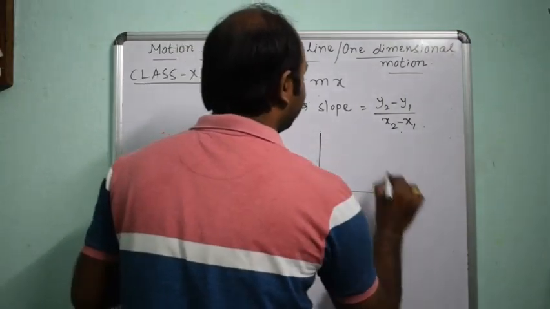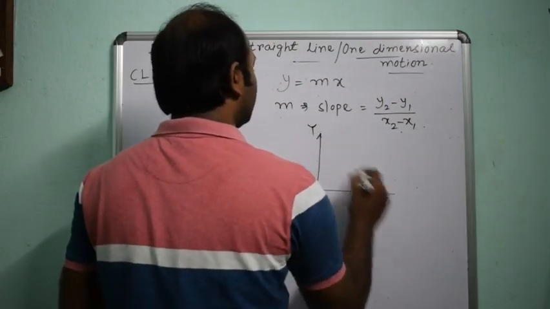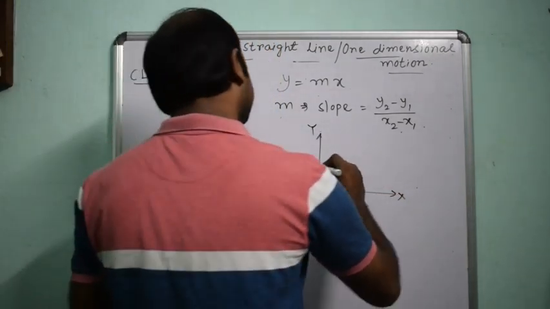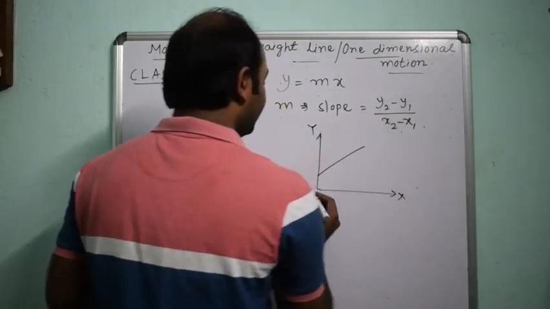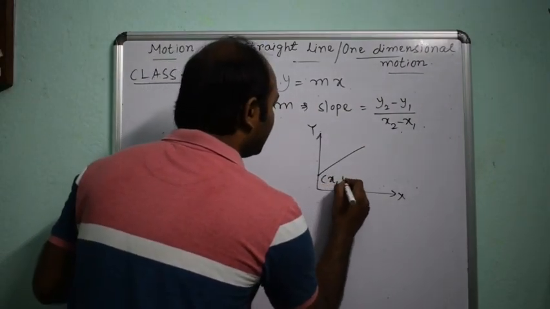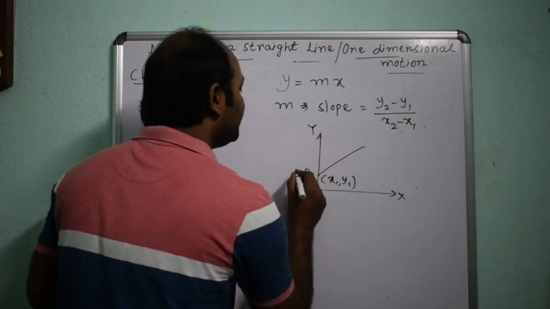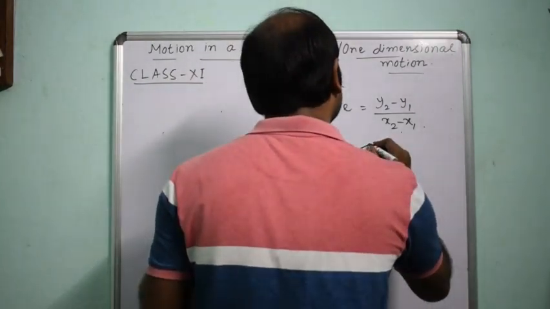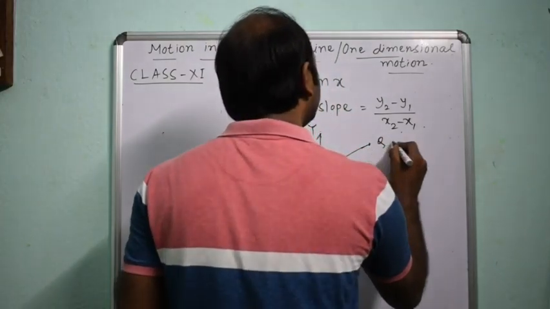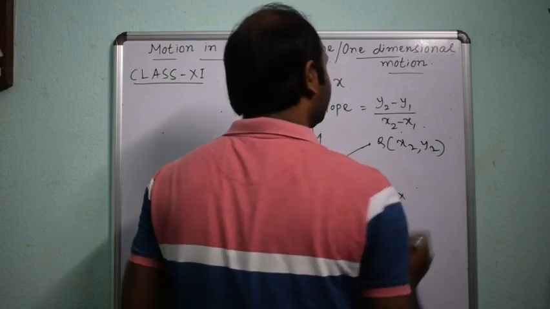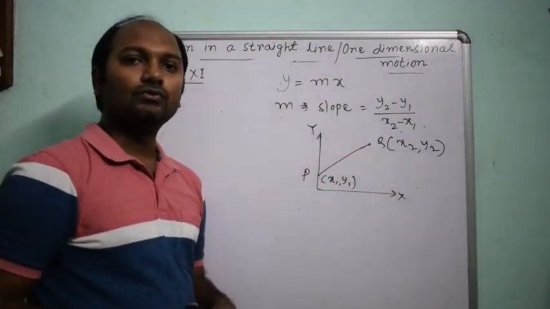For a straight line on an xy graph, let the coordinate of the P point be x1, y1 and the coordinate of the Q point, that is the last point, be x2, y2.